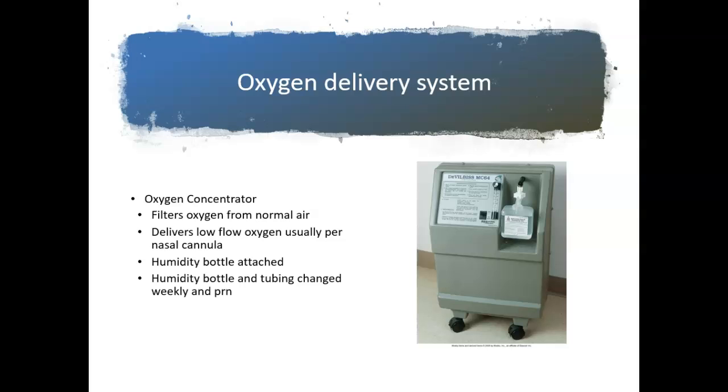Oxygen delivery systems. This is an oxygen concentrator. It filters oxygen from normal air. It delivers low flow oxygen, usually per nasal cannula. A humidity bottle is attached, and the humidity bottle and tubing are changed weekly and PRN. So this is what you'll see. It looks similar to this. They're smaller, I think, in the nursing home, but they'll have this at the bedside. And often when they leave to go to the dining hall, they'll switch to an oxygen tank in a bag, because this is cumbersome, obviously, to take down to the dining hall with them.